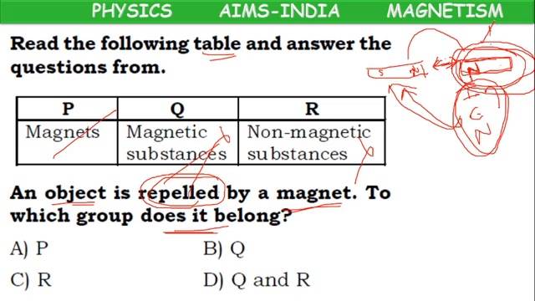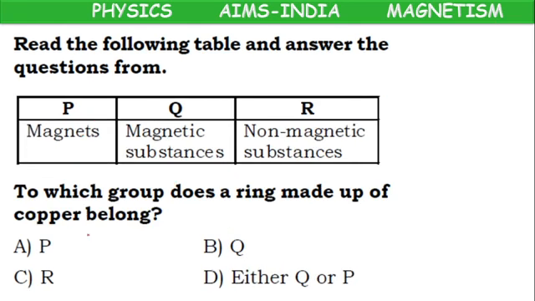So that's why repulsion is the sure test for finding a magnet. So the answer is P. Repelled by a magnet means the object which we have brought will be a magnet. It belongs to group P.